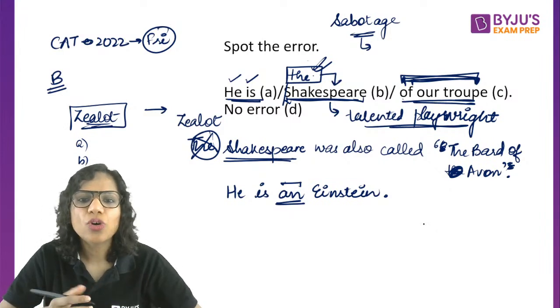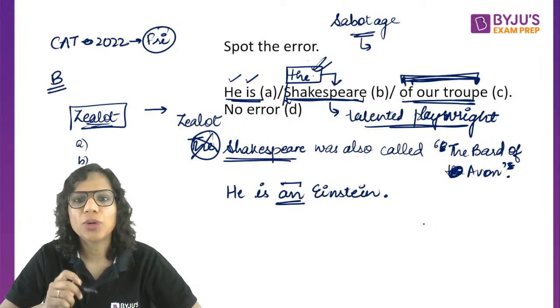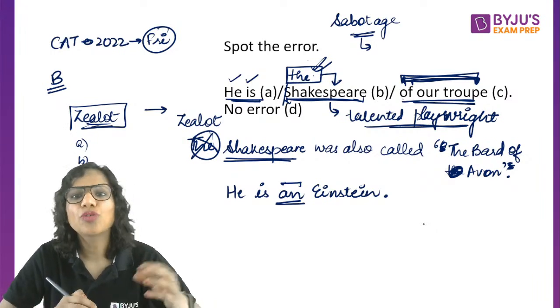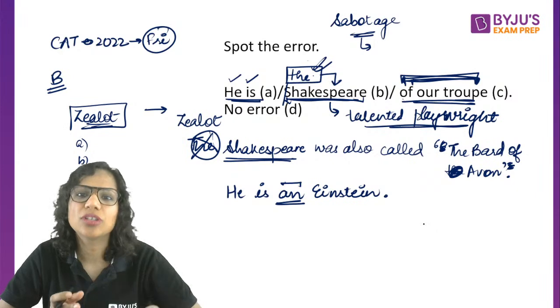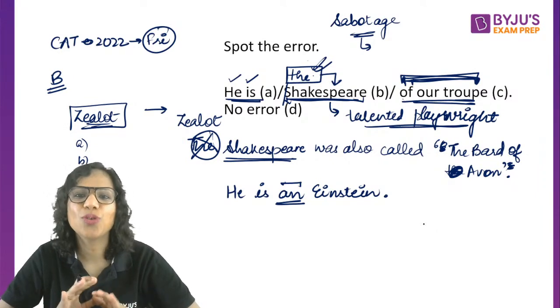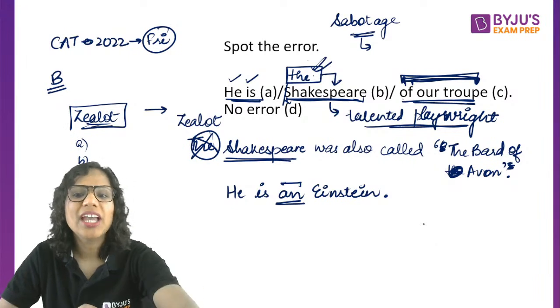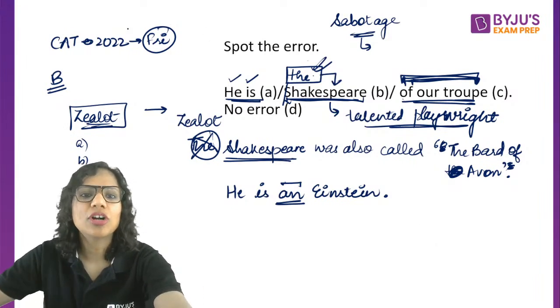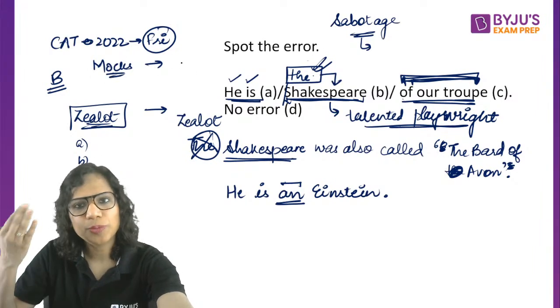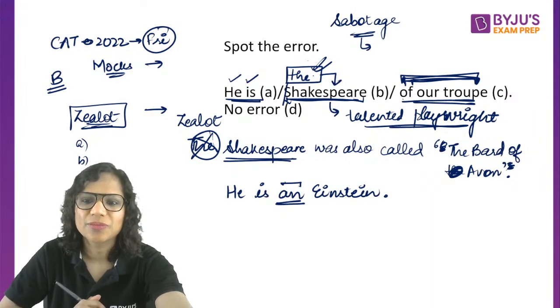Why do I talk about doing past year papers? You get acquainted with the question types. And of various other non-CAT exams, of course, one or the other word from there could come in the exam, could come in CMAT. That is why I ask you to go for the previous year papers. Plus you'll gain a lot of questions from your mock tests as well. So whatever mocks you are taking, those will also expose you to a number of vocabulary questions. So you will pick up words from there as well.